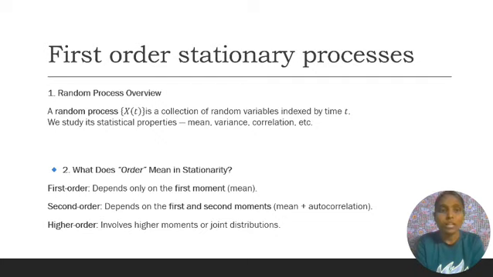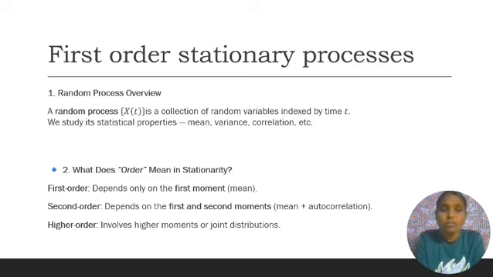And now we can discuss first order stationary process. Random process overview. A random process x of t is a collection of random variables indexed by time t. We study its statistical properties, that means mean, variance, correlation, etc. And these mean, variance, correlation are the properties of the random process or stationary process.